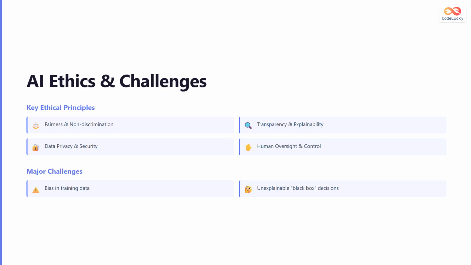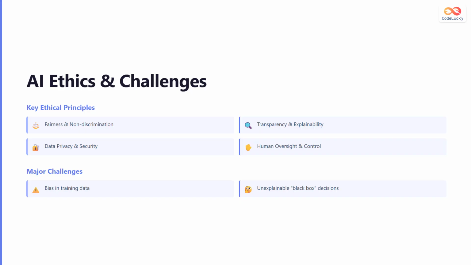As AI becomes more powerful, ethical considerations become increasingly important. Key ethical principles include fairness and non-discrimination, ensuring AI systems treat all groups equally. Transparency and explainability means we should understand how AI makes decisions. Data privacy and security protect personal information used in AI systems.